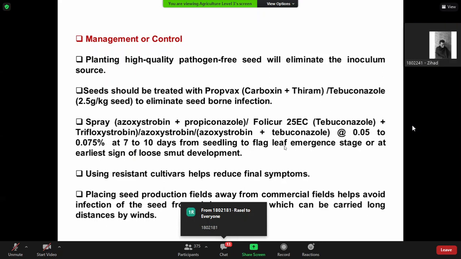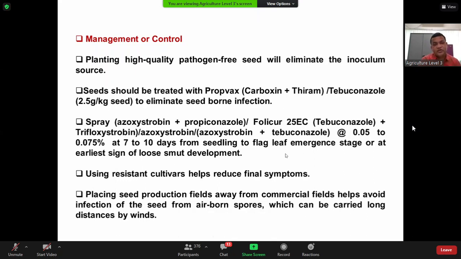Now the question is, why do I need to spray the chemical at seedling stage? The reason is the pathogen is seed-borne, so it may come from the seed in the seedling. So if you can eliminate the pathogen in the early stage of the crop, you can remove the infection. That's why they say seedling to flag leaf emergence stage. Okay.